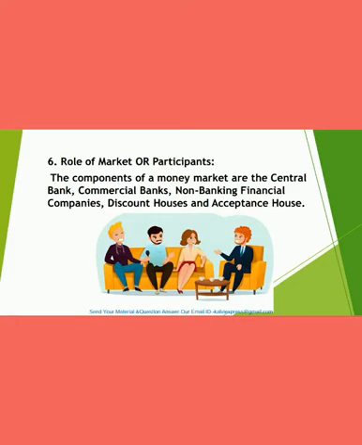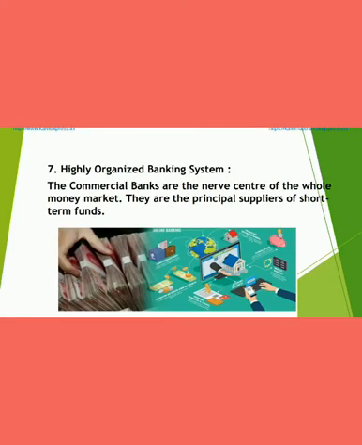And the sixth point is participants, the role of market. Commercial banks, central bank, non-banking financial companies, discount houses, and acceptance houses play a dominant role in the market. The seventh point is highly organized banking system.